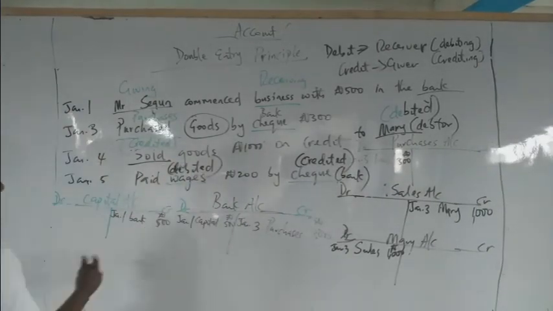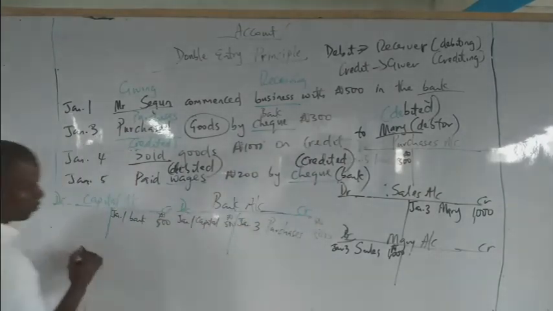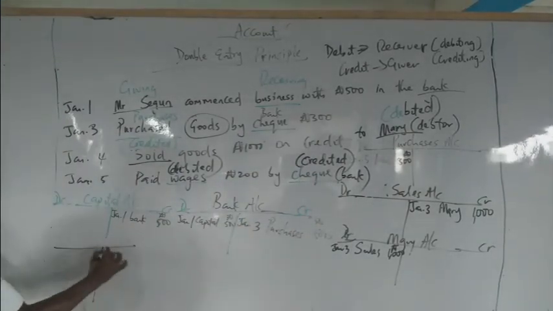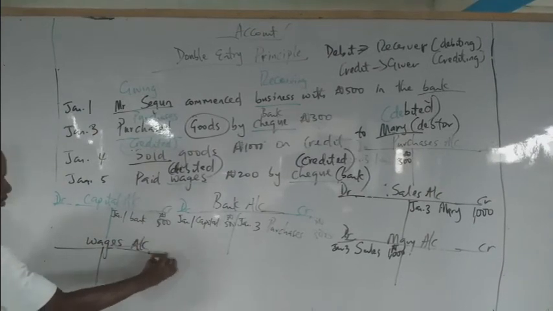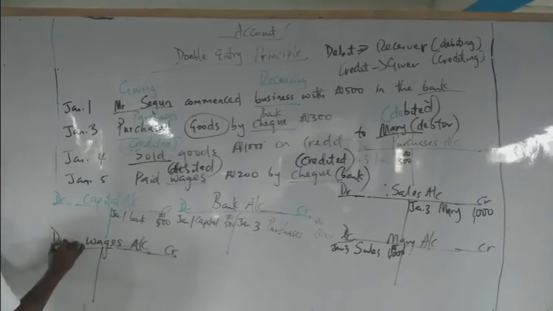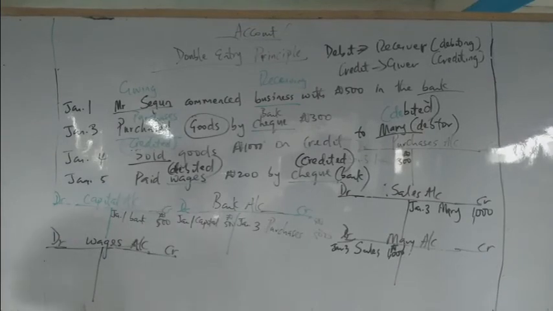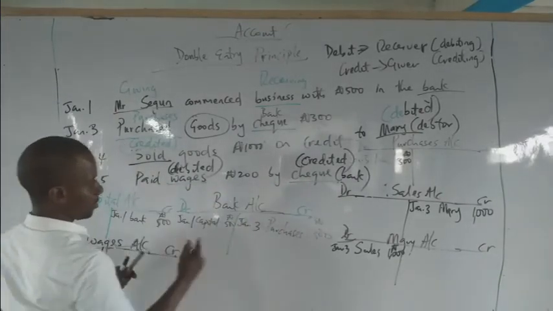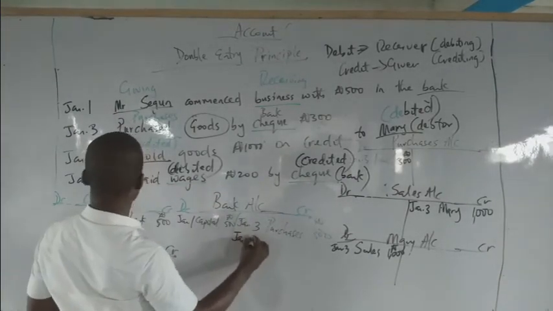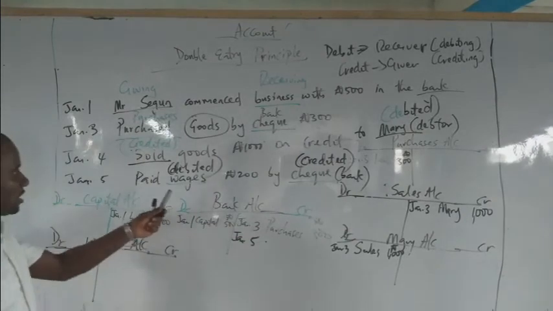So two accounts. Bank account is already there. We'll open the wages account, with credit and debit sides. Now, how would we record it? Very good. Since the bank account will be credited, we'll come to January 5th. What is the corresponding account?